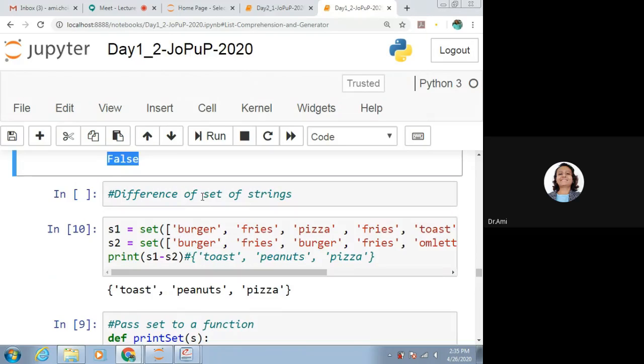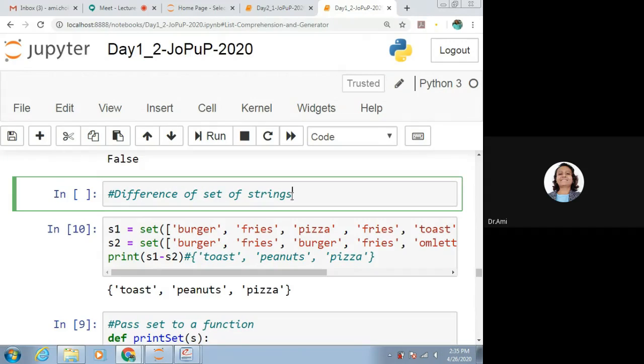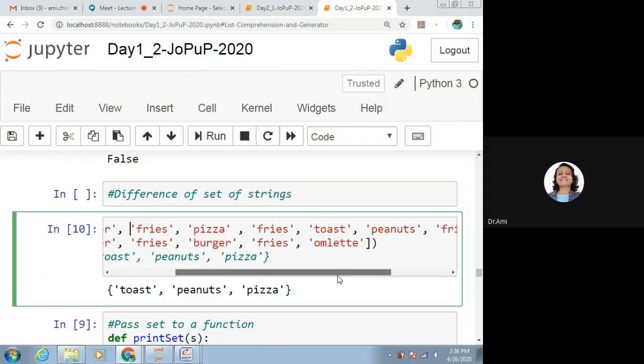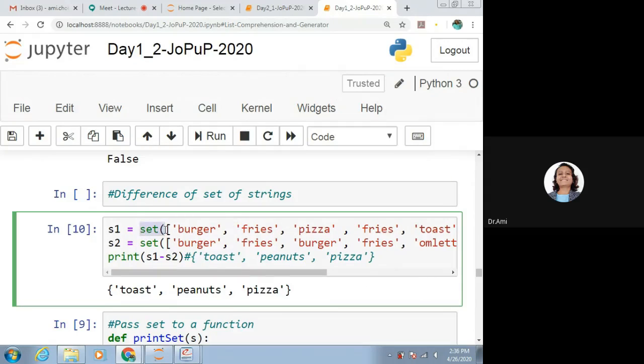Now if we want to find the difference of strings, what to do? We know that the difference operation is possible for sets. So we will convert strings to sets and then take the difference. Very simple. Here a list is given, and we are converting that list to a set, that is S1. Again one more list is there with us, and that also we are converting to a set.